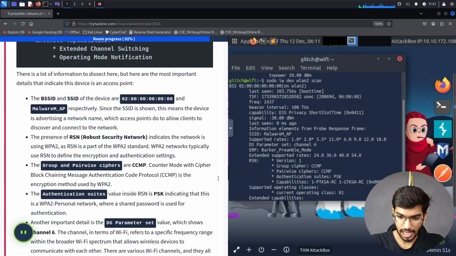Another point we would like to look at is the DS parameter set channel, which is basically the channel or the frequency that the router is capable of communicating with the client. It's that particular frequency on which we would like to communicate with the router. What is available to us? That's what is given here, channel 6.